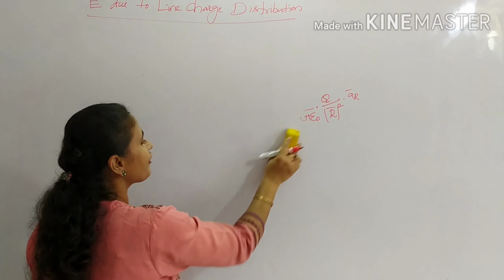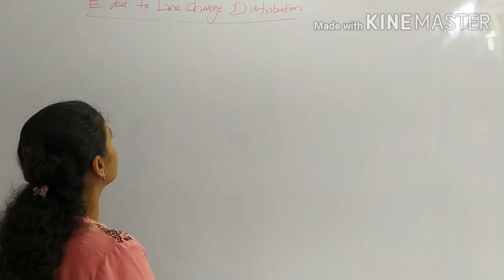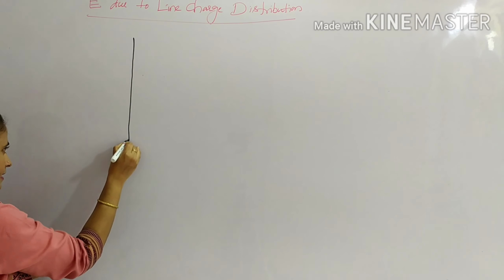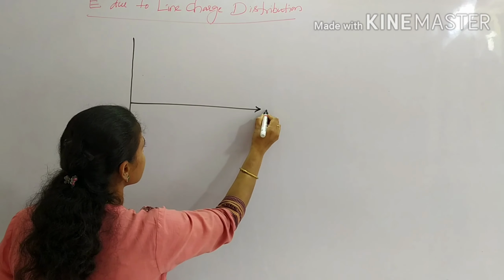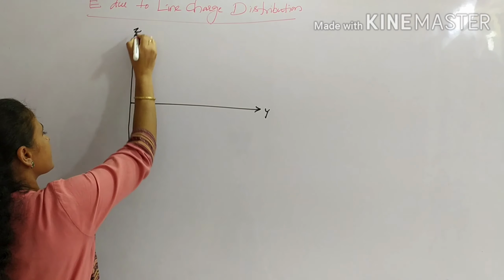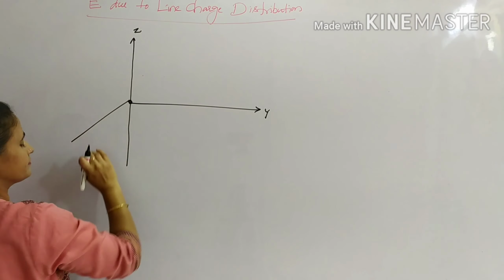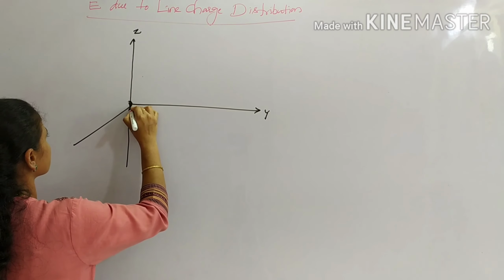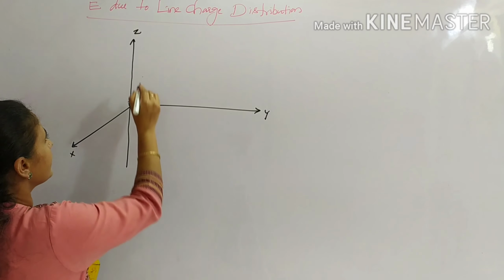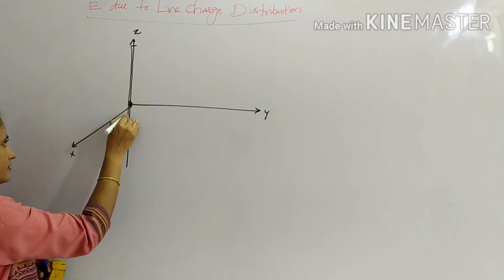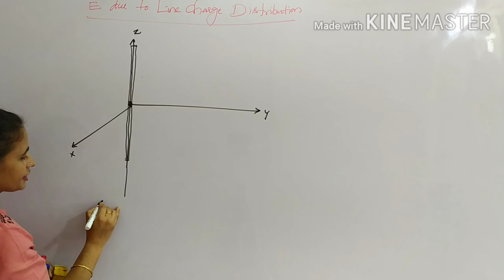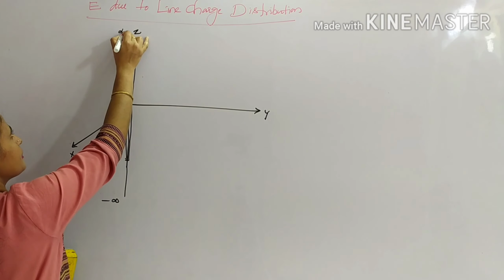Let there be an infinite line charge which is placed along the z-axis. This is the z-axis and this is y. This is z and this will be x. This is the x-axis. Let there be one infinite line charge, the line which carries the charges from minus infinity to plus infinity. It extends till plus infinity.